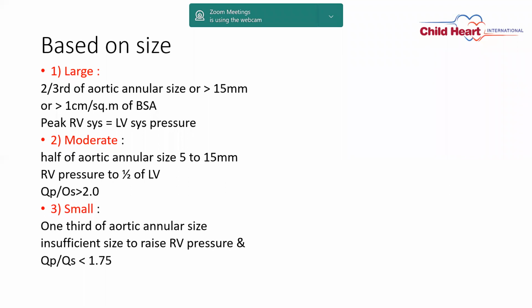The second one is moderate VSD. Moderate VSD is half of the aortic annular size. It can be 5 to 15 millimeter. Right ventricular pressure is half of the left ventricular pressure, and QP upon QS is less than 2. Here it is wrongly written, I think it is QP upon QS less than 2. And the small VSD is 1/3 of the aortic annular size, insufficient size to raise the RV pressures, and QP upon QS is less than 1.5. So this is how we classify large, moderate, and small.